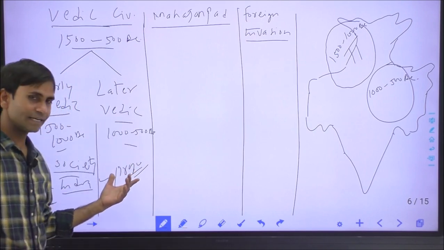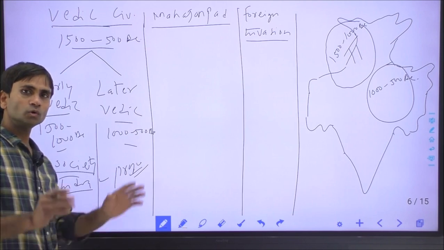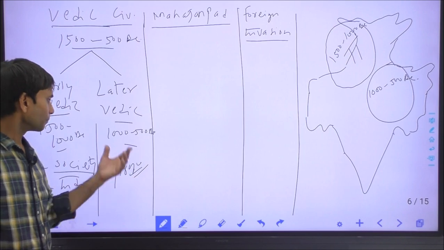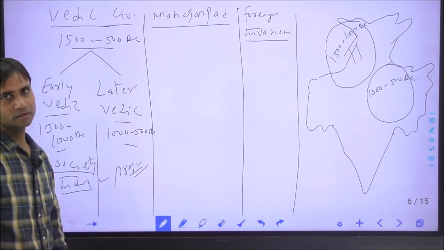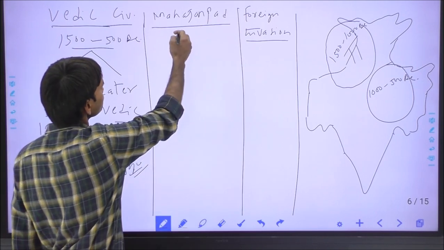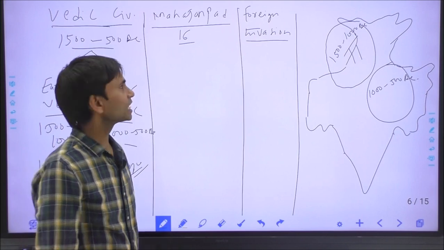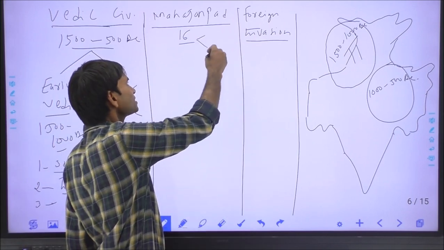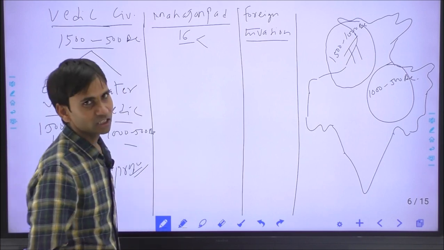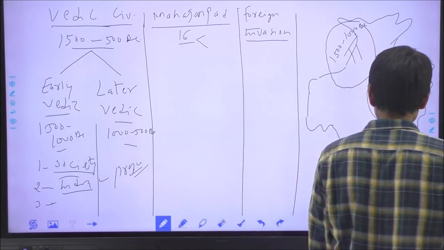During the later Vedic age, when the monarch started to take up different kinds of titles, this was the beginning of state formation. Finally, the states were formed under the 16 Mahajanpad. So there were 16 Mahajanpad which are mentioned in the Buddhist text Anguttara Nikaya and the Jaina text Bhagavati Sutra, and through the map we can understand these Mahajanpad.